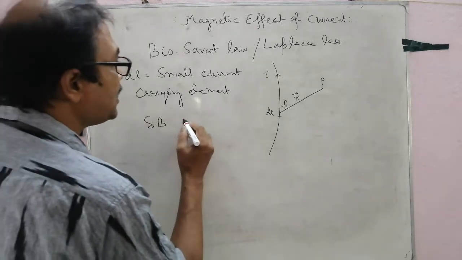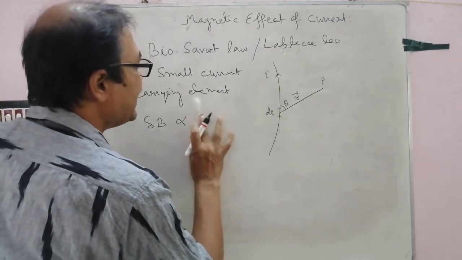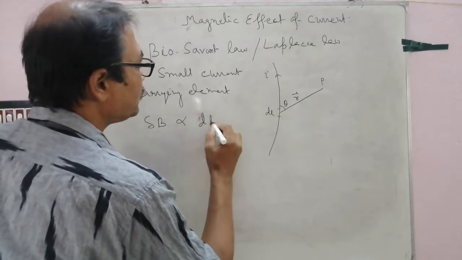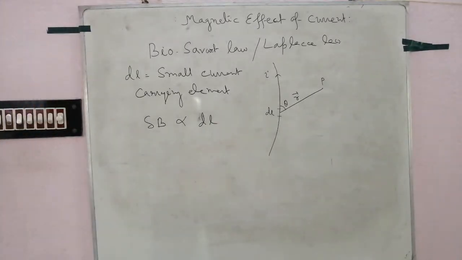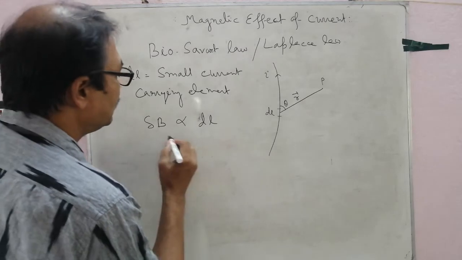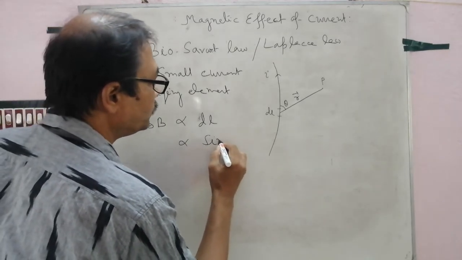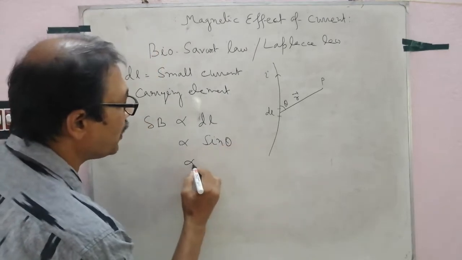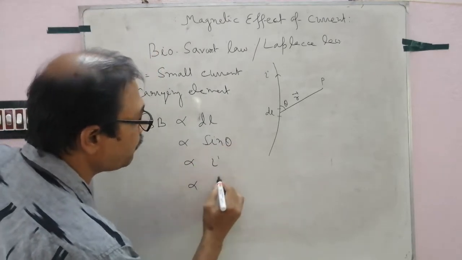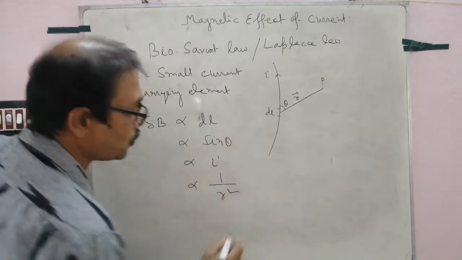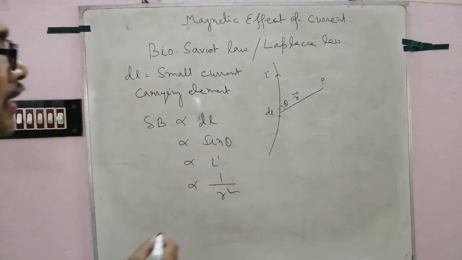So delta B is proportional to dl, that is small length of the element, sin theta, proportional to I, inversely proportional to r square. This is the Biot-Savart law.